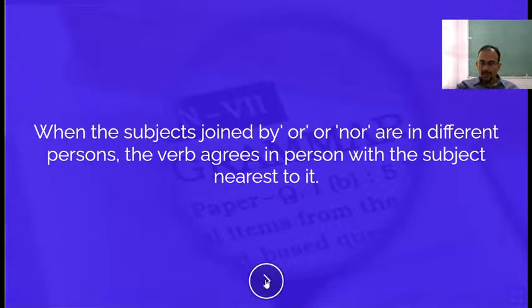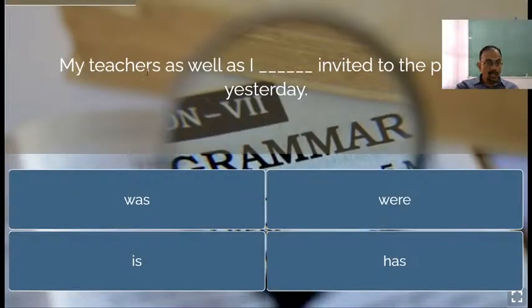Our answer should be "am" only. Why? Because when the subjects joined by or/nor are in different persons, the verb agrees in person with the subject nearest to it. So it's a printing or you can say a sort of typing error in the answer. Okay. Next, my teachers as well as I invited to the party yesterday.